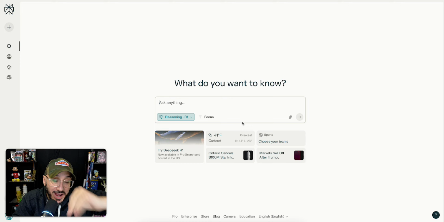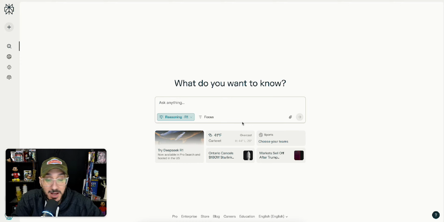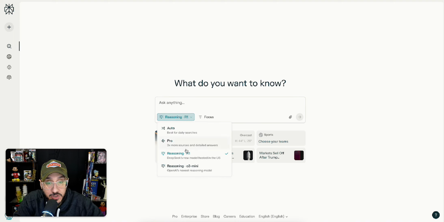I don't know what to say anymore. It's mind-boggling. Perplexity AI, hands down, my most favorite, most used, I don't want to say LLM, but AI tool. It's replaced Google for me. They've now integrated DeepSeek's R1 model, and it's hosted in the US right over here.